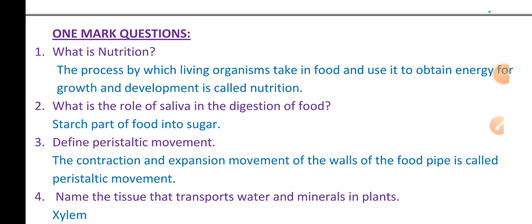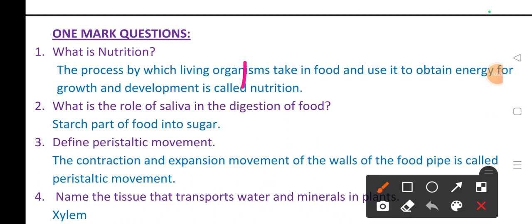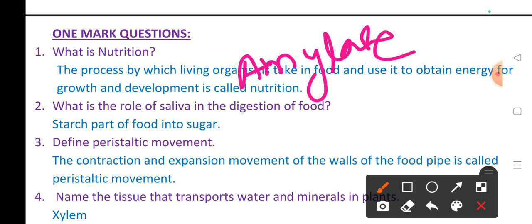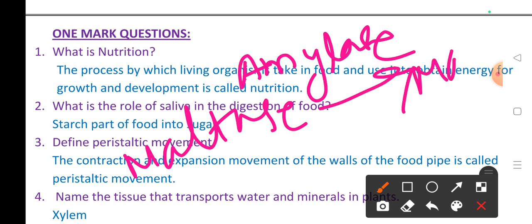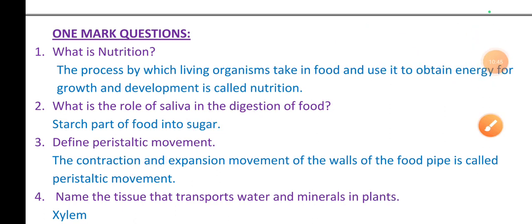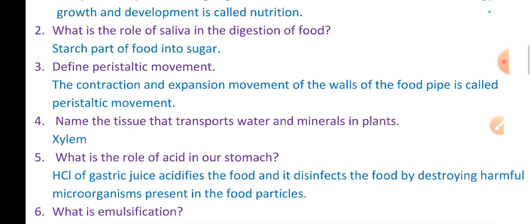Saliva secretes an enzyme called amylase. Amylase converts starch into maltose, in our mouth. The starch part of food is converted into sugar. Define peristaltic movement, which we already discussed. The contraction and expansion movement of the walls of the food pipe is called peristaltic movement.